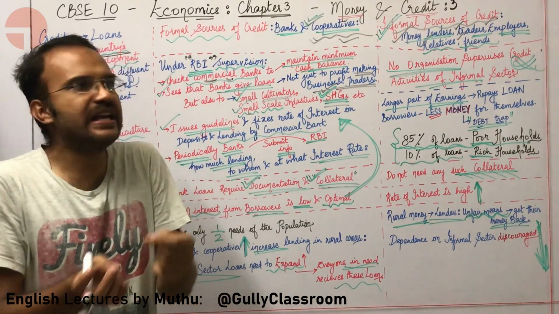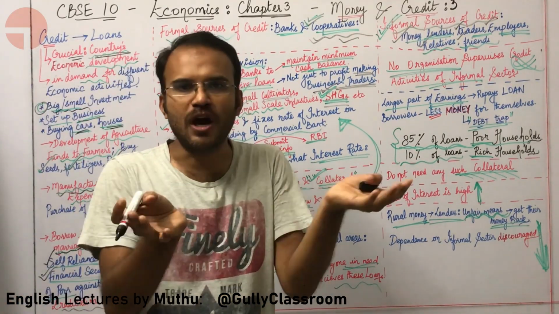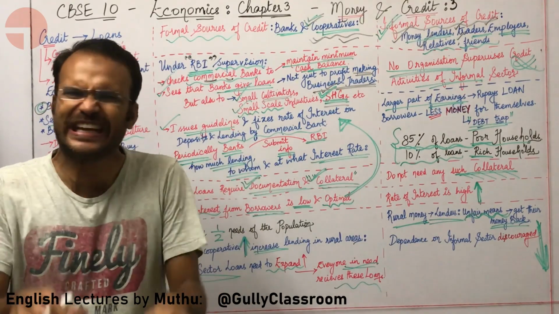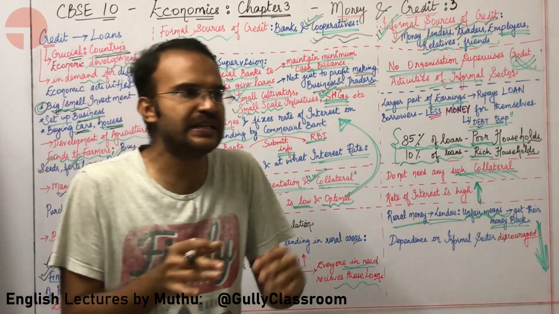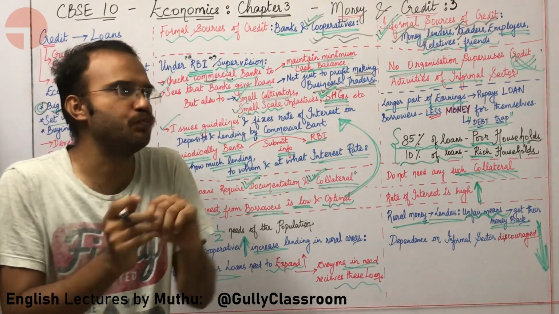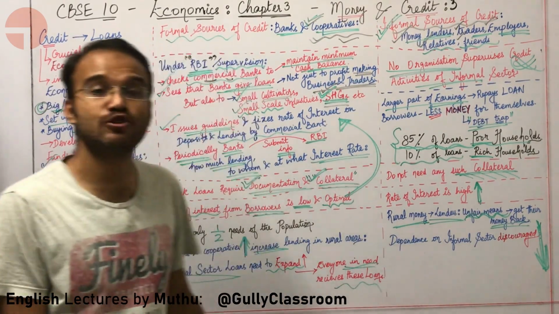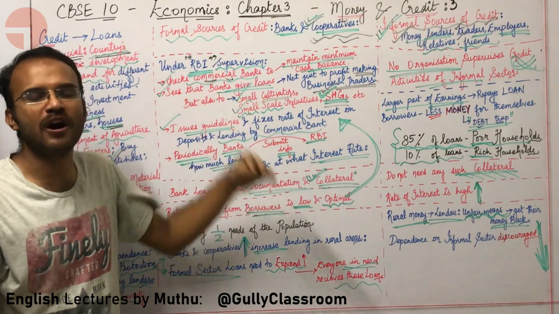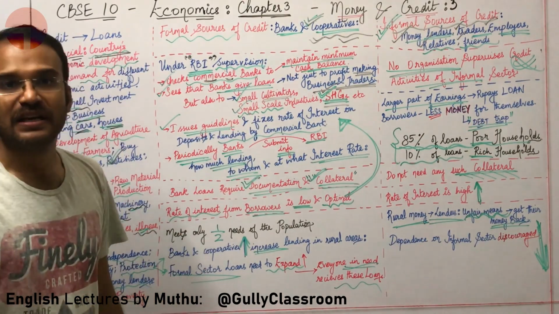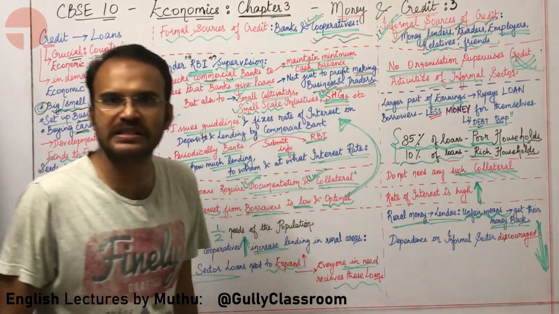Let us say there is a very small shop, a stitching shop, a tailor shop. That shop needs some money in order to increase its manufacturing capacity. That has to be handled by the formal sector like banks. They should not be approaching the informal sectors.